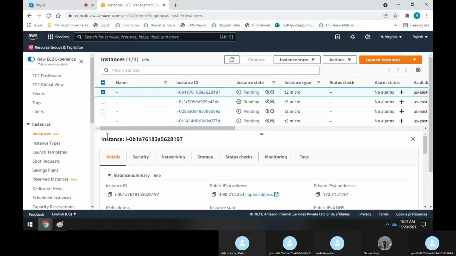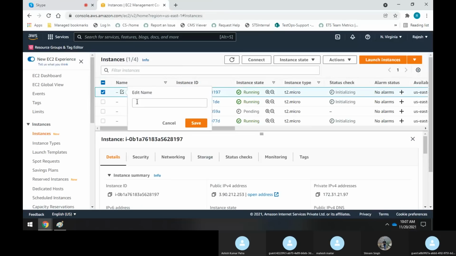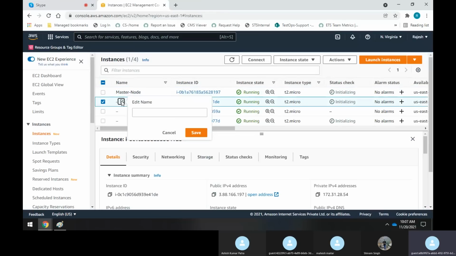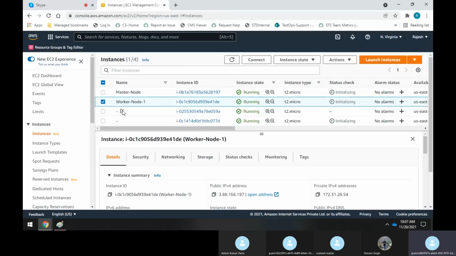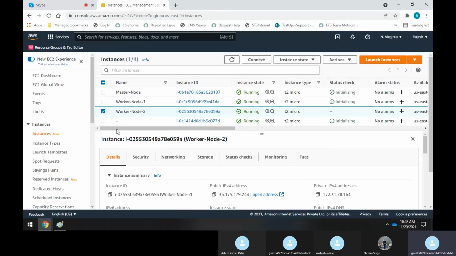I'll say this is the master node, and all the other 3 I will give as worker nodes: worker node 1, worker node 2, and worker node 3.